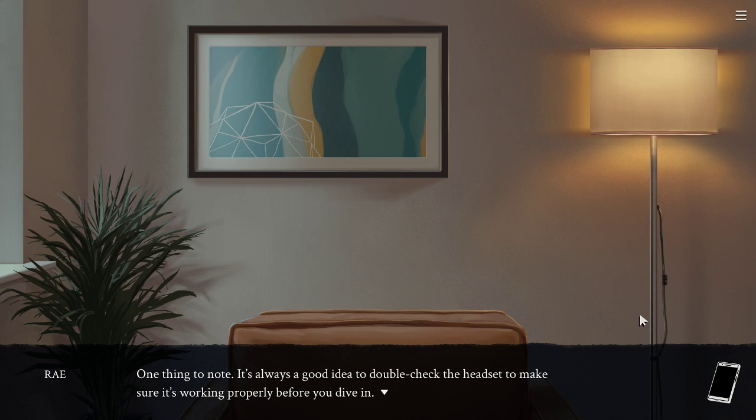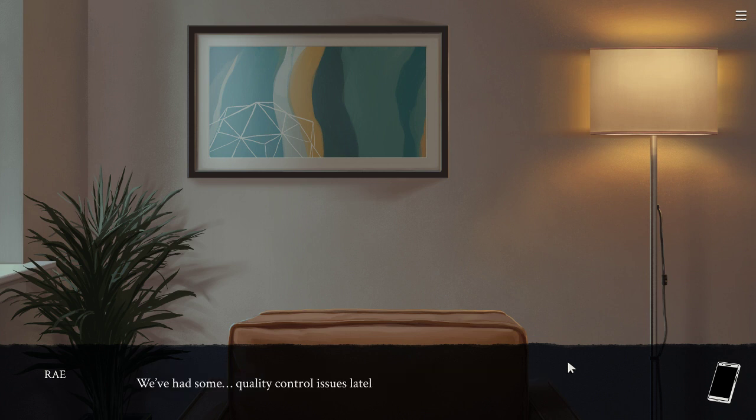So, you know, she's still humanizing the experience. She's still showing us that this is not a slick operation, a faceless corporation. This is something that's very human, has human foibles and human desires. That said, we can't check the headset, and nothing ever goes wrong with the headsets, so it's still very much a fluff line.